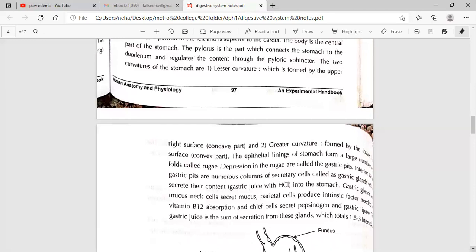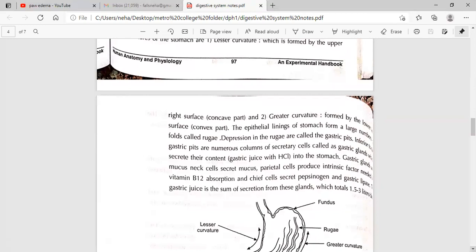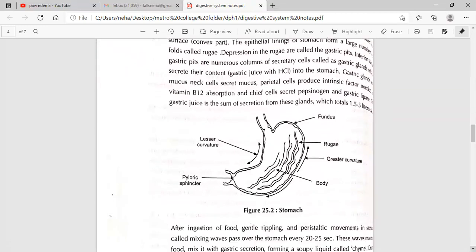The epithelial lining of the stomach forms a large number of folds called rugae. Depressions in the rugae are called gastric pits. Inferior to the gastric pits are numerous columns of secretory cells called gastric glands, which secrete their content into the stomach. Gastric glands include mucous neck cells, which secrete mucus; parietal cells, which produce intrinsic factor needed for vitamin B12 absorption; and chief cells, which secrete pepsinogen and gastric lipase. Gastric juice is the sum of secretions from these glands, with a total of 1.5 to 3 liters.